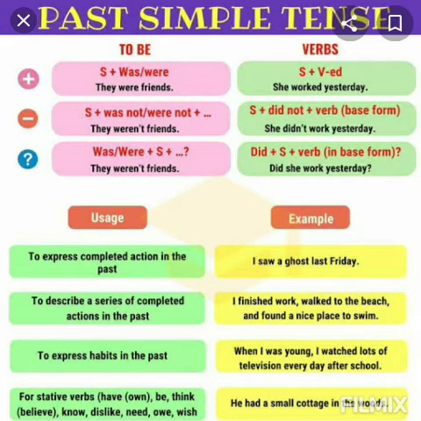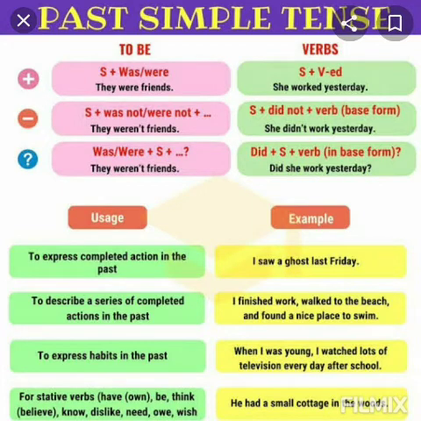Simple past tense will be used to express completed action in the past. Example, I saw a ghost last Friday. To describe a series of completed actions in the past. For example, I finished work, walked to the beach, and found a nice place to swim. To express habits in the past. When I was young, I watched lots of television every day after school. For stative verbs: have, own, be, think, know, dislike, need, or wish.